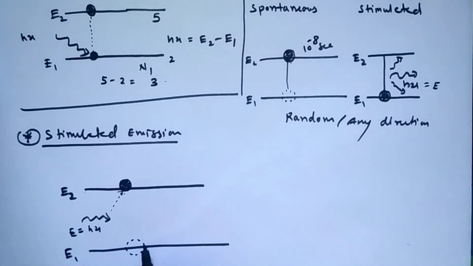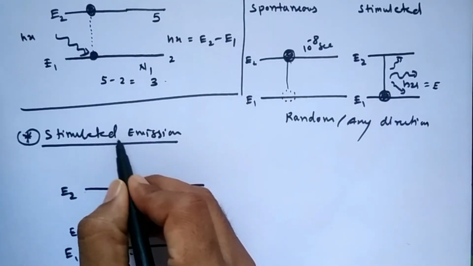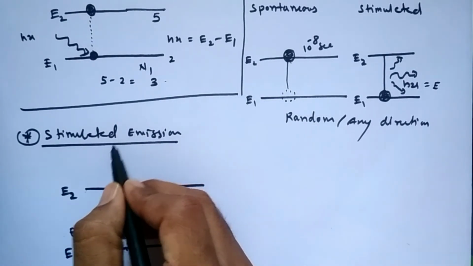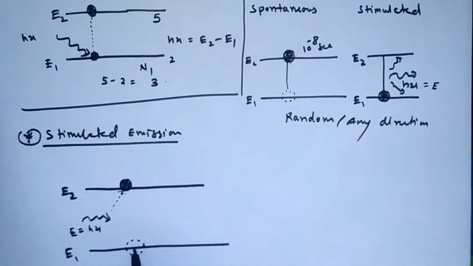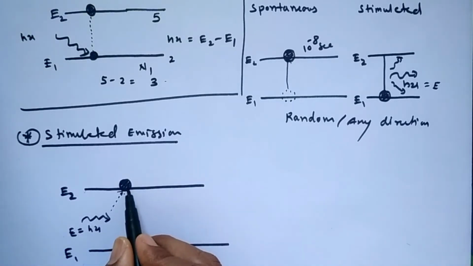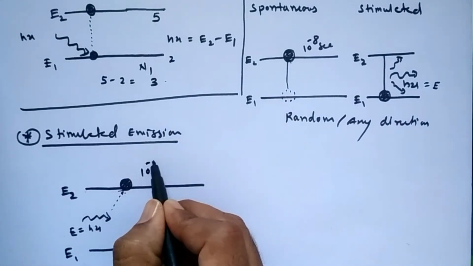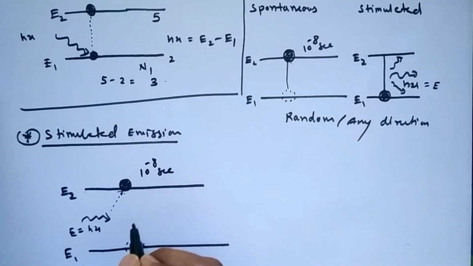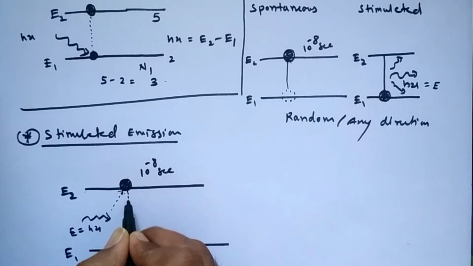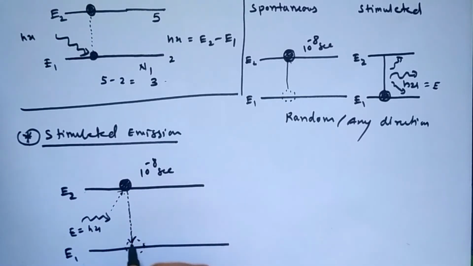This energy comes to this atom and it gets excited again, but there is no higher energy state available, because the unstable atom must go to its vacant position. Here is the vacancy at the lower state. So by striking it with new energy h nu before the time of 10 to the power minus 8 second, this unstable atom tries to come back to its original position.